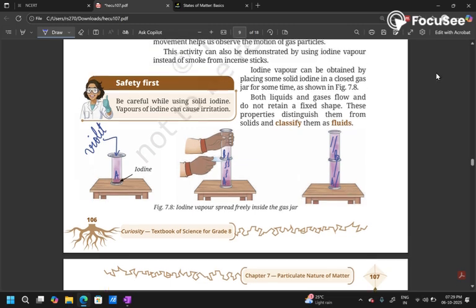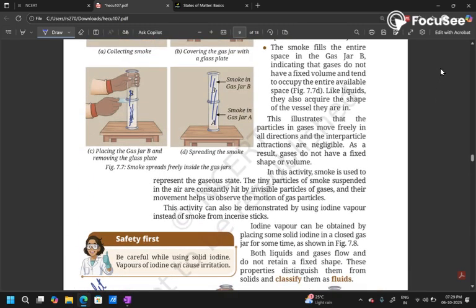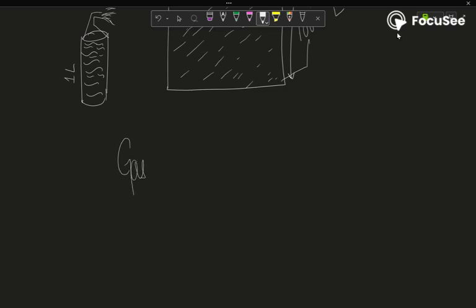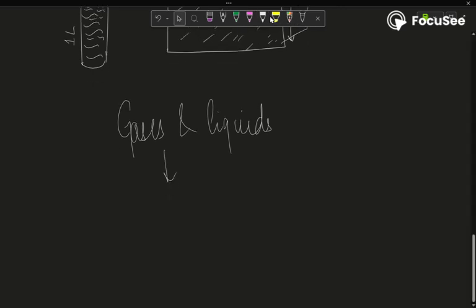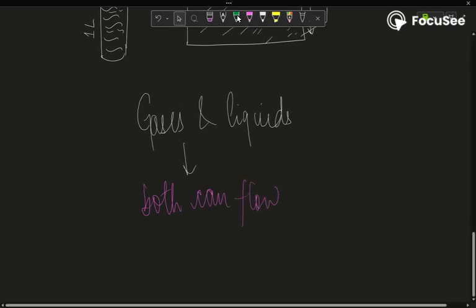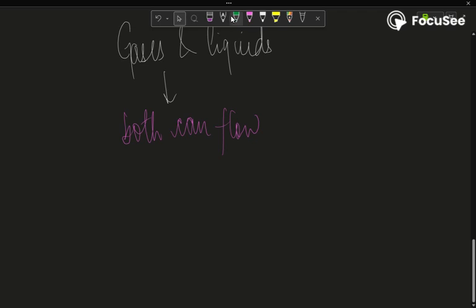And therefore, very importantly, it is to be noted that both gases and liquids, since they can flow, are collectively called fluids. I repeat, since both gases and liquids can flow, they both can flow. Water also flows, air also flows. They both can flow, therefore they are both called fluids.